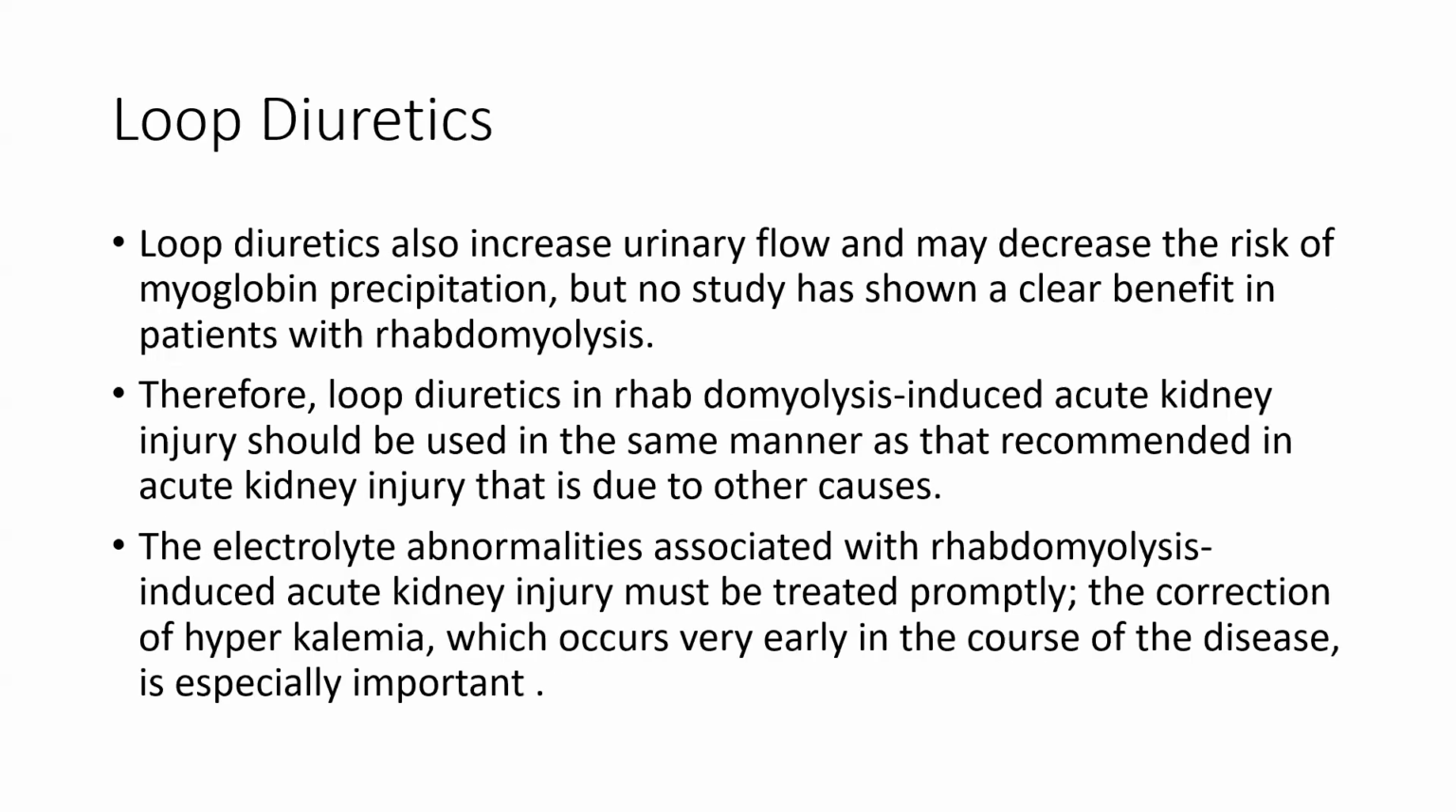Loop diuretics also increase the urine flow and may decrease the risk of myoglobin precipitation, but no study has shown clear benefit in patients with rhabdomyolysis. Therefore, loop diuretics in rhabdomyolysis induced acute kidney injury should be used in the same manner as that recommended in acute kidney injury that is due to other causes.